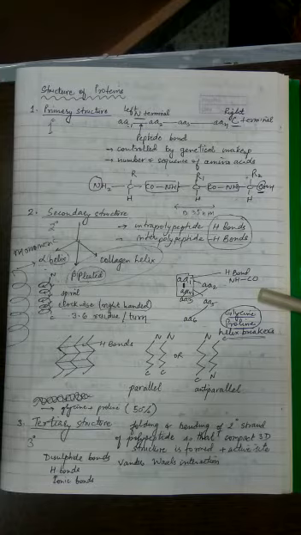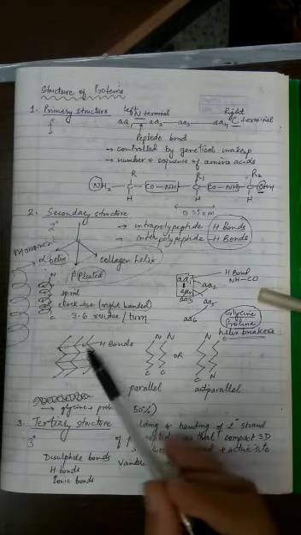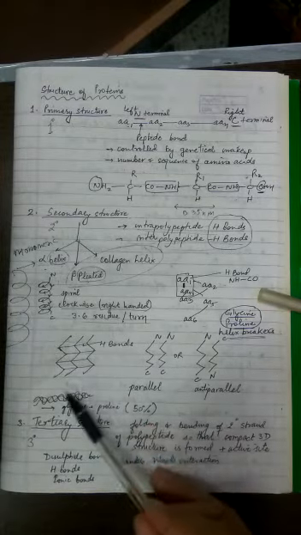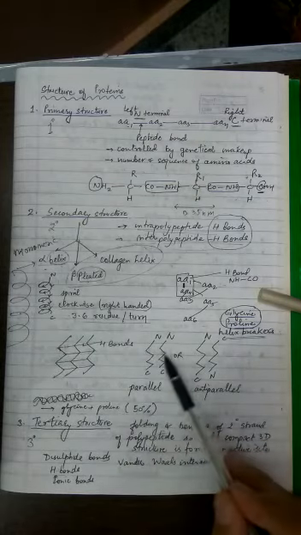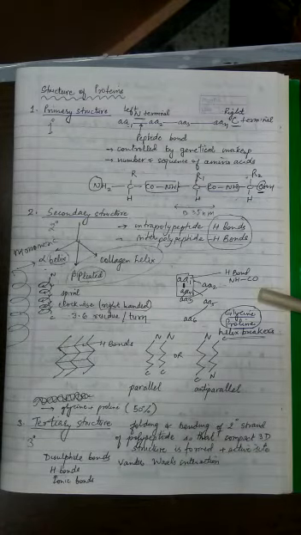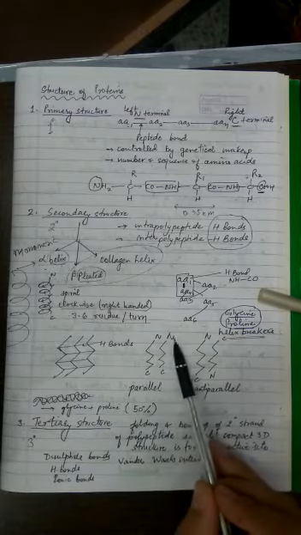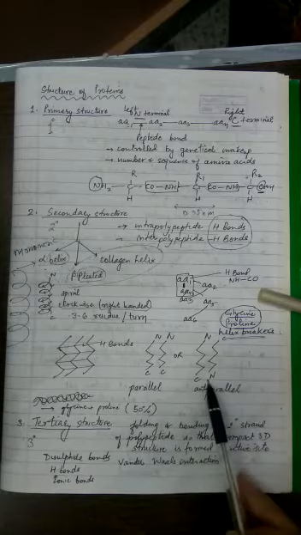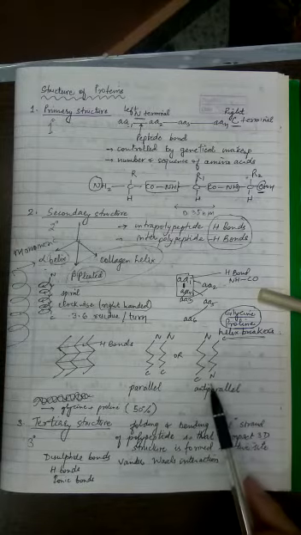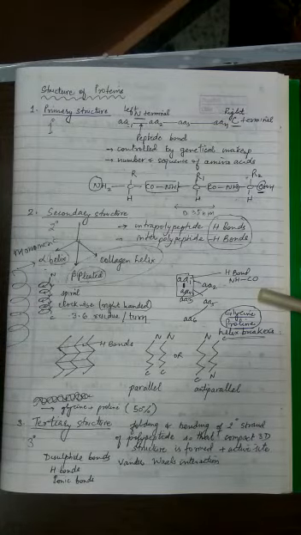Such proteins where more than one chain is present will develop beta pleated structure, and in that structure it is possible that the same chain may start bending like this, or 2 chains may face each other in a parallel manner. You can see N terminal, C terminal, C terminal, or the chains may be anti-parallel, N terminal this side, N terminal this side.